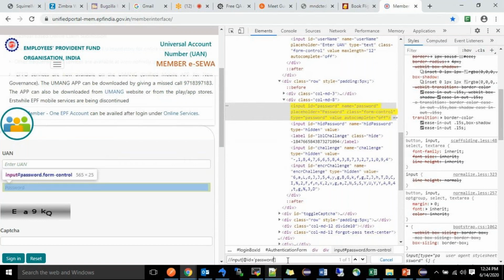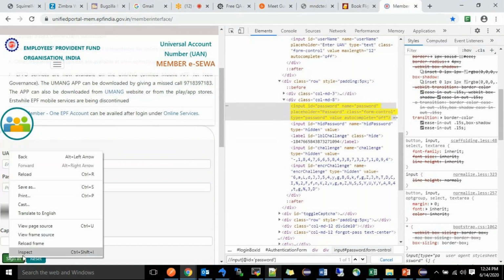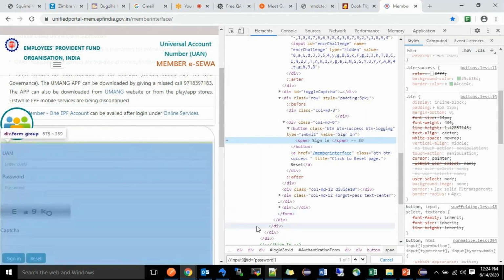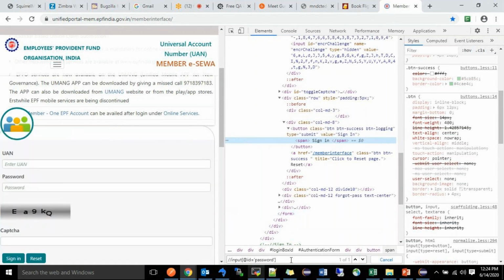Like that, whatever you are going to do manually, the same thing your script should do. That is the whole idea of Selenium. How we work on Selenium or create our framework means whatever we do manually, our script should do. By practice, we will learn to write the XPaths.